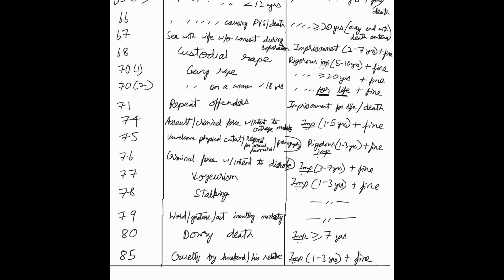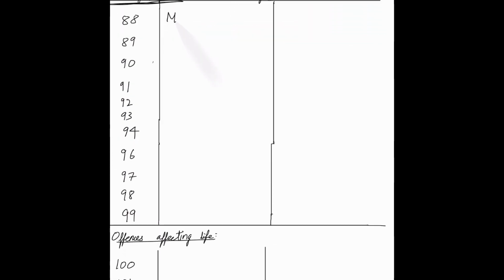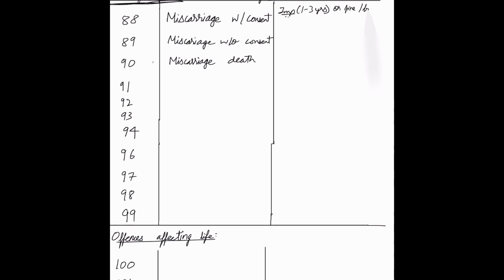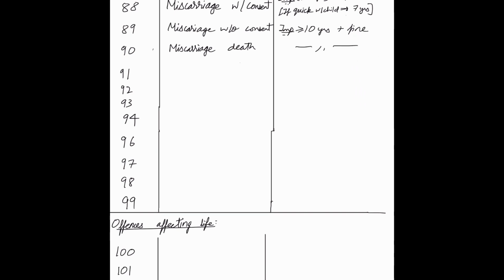Moving on to miscarriage, infanticide, and crimes involving children. Section 88 defines miscarriage with consent, 89 defines miscarriage without consent, 90 deals with miscarriage deaths, and punishment for Section 88 is imprisonment up to 3 years or fine or both. If quick with the child, you would have up to 7 years of imprisonment. Imprisonment up to 10 years with the fine for without consent, and similar punishment for deaths, but only 10 years if consent was validly taken.